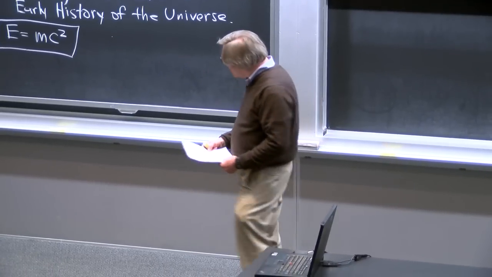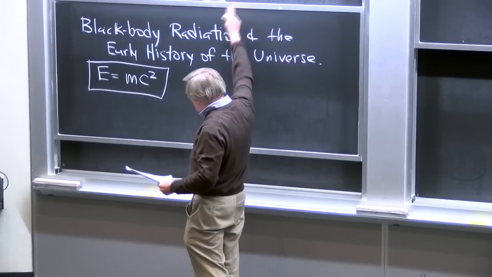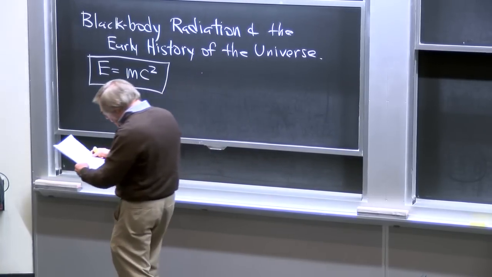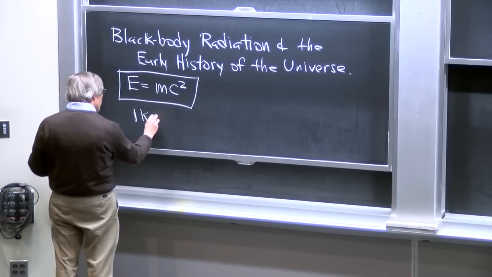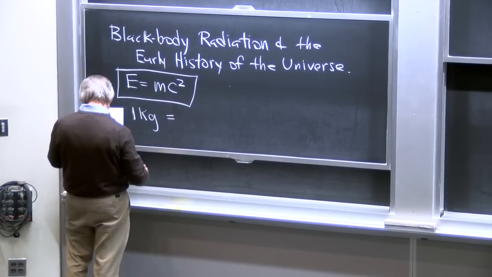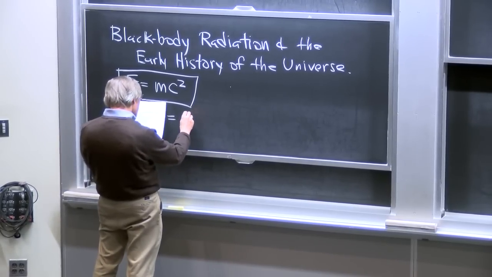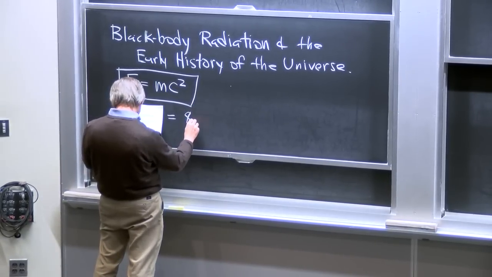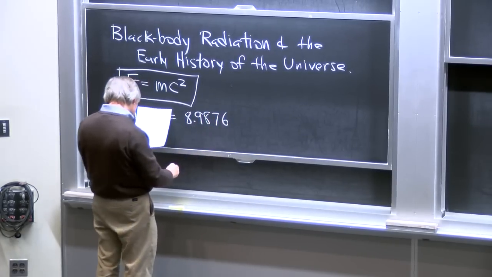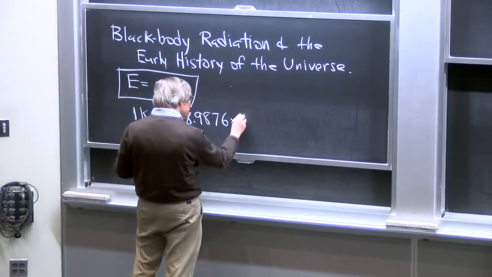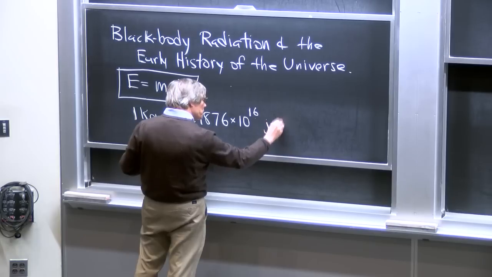And I'll just give you some numbers for this equation. You're probably already aware that the numbers are kind of out of sight. 1 kilogram, according to that equation, is equivalent to 8.9876, in case you really want to know it accurately, times 10 to the 16th. It's most important to know the exponent there, joules.